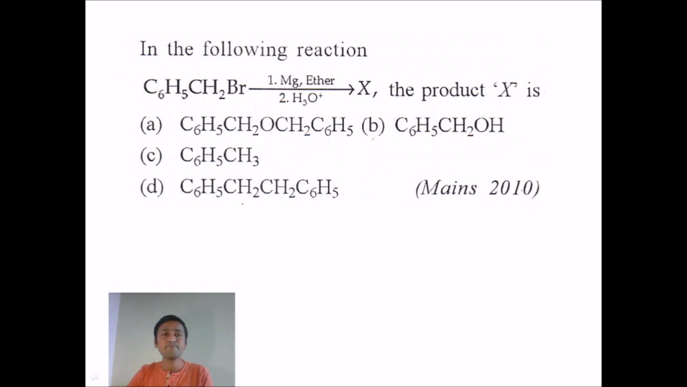Next one. We got a 2010 question again. In the following reaction, C6H5CH2Br, the molecule given is benzyl bromide, upon reaction with magnesium in ether followed by acidic hydrolysis, forms X. We need to find the structure of X here. The first step: benzyl bromide, or any alkyl halide, reacted with magnesium in dry ether forms a Grignard reagent. Let me take the reaction.